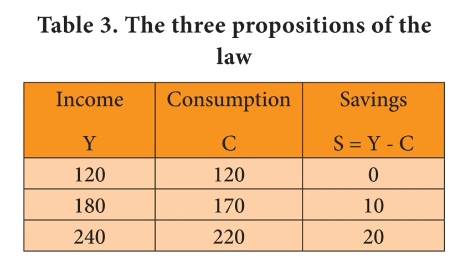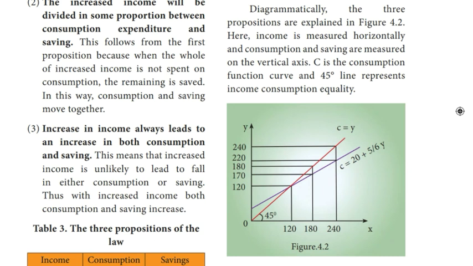Proposition 2. The increase in income of 60 crores in each case is divided in some proportion between consumption and saving respectively. That is, consumption 50 crores and savings 10 crores. Proposition 3. As income increases, consumption as well as saving increases. Neither consumption nor saving has fallen. See the page number 57.